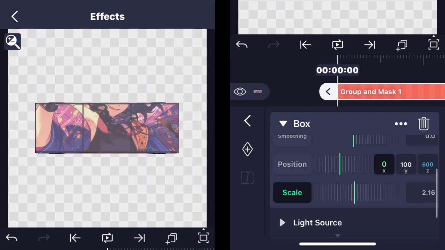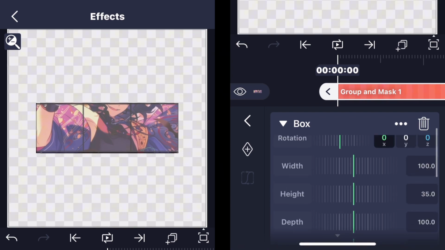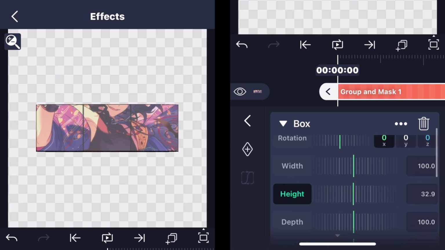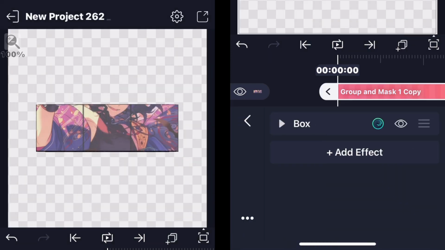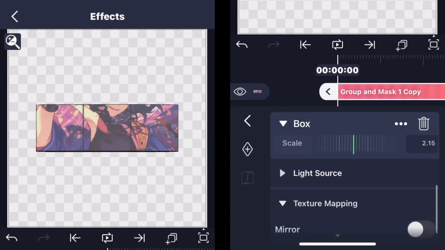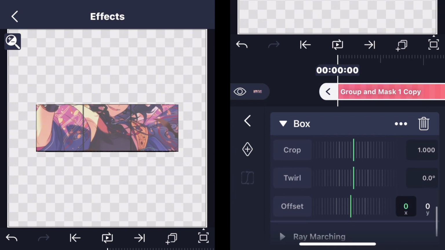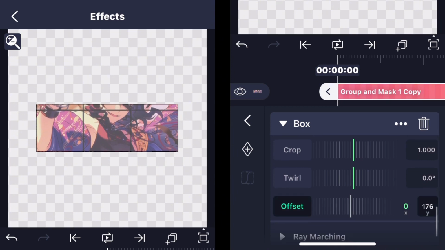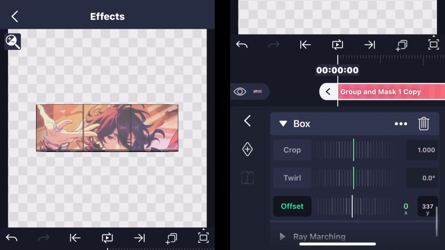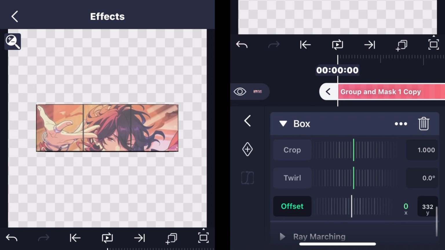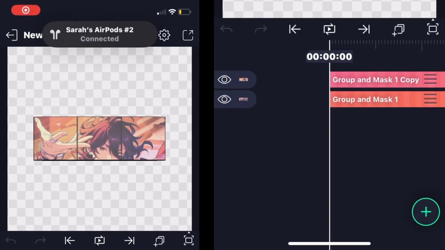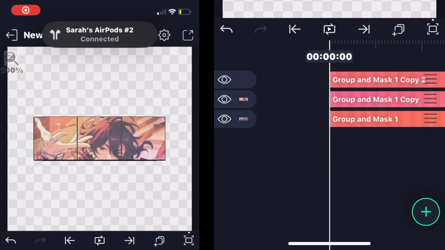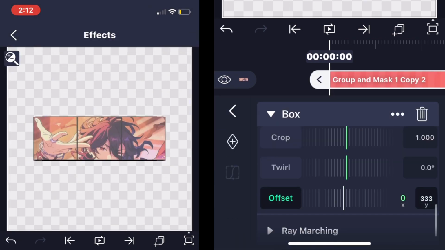Set scale as 2.15 and the height to 33. Duplicate the layer. Go to the new layer and make the offset 333. Duplicate and repeat the same process, but make the offset -333.